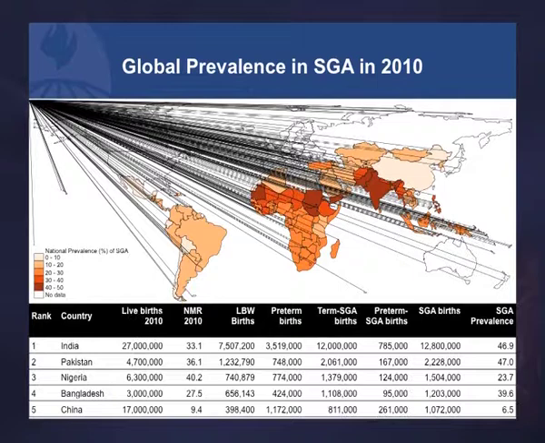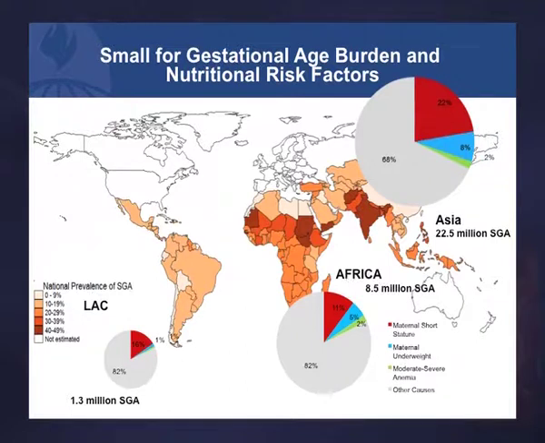This actually shows on the same map the pies. The size of the circle is proportionate to the number. The nutritional risk factors are shaded in. This is certainly an underestimate of the nutritional risk factors, I'm sure, but it just shows that the nutritional risk factors play, I'm sure, a more important role in Asia than they do in other areas of the world.